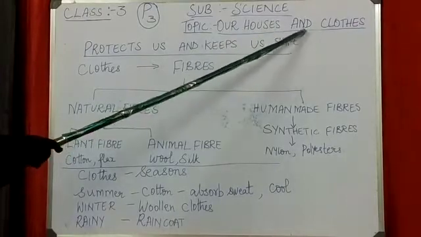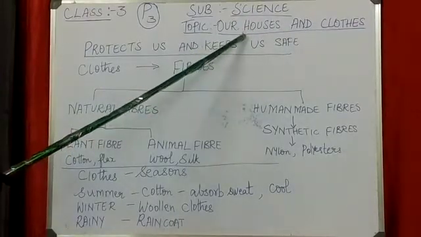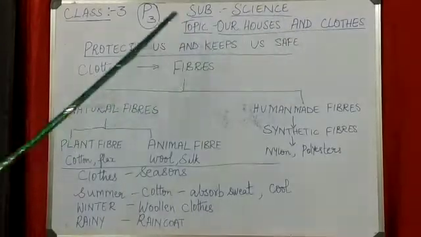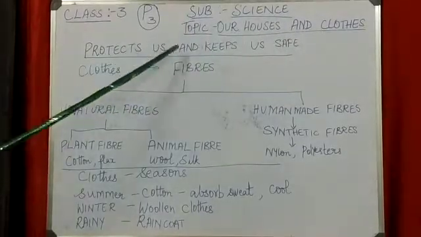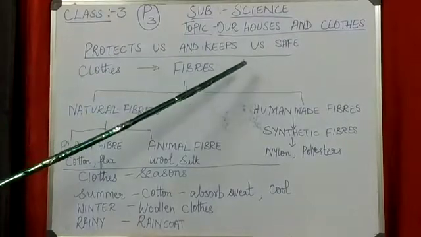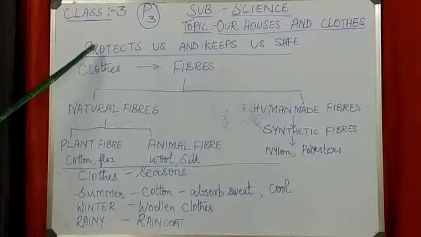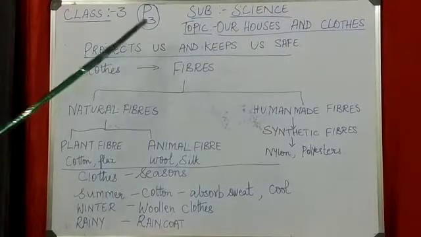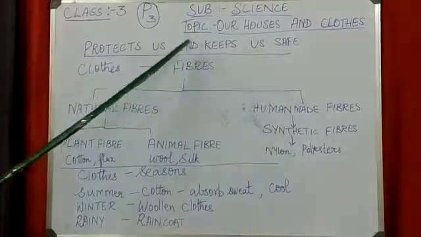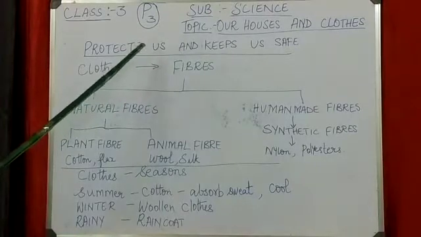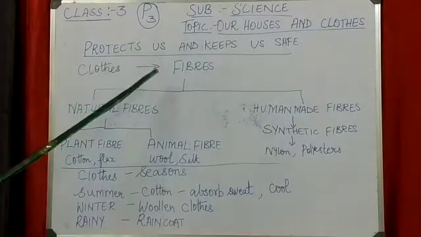Just like houses protect us and keep us safe, in the same way clothes also protect us and keep us safe. What do clothes do? They protect our body and keep us safe, like houses keep us safe from insects.